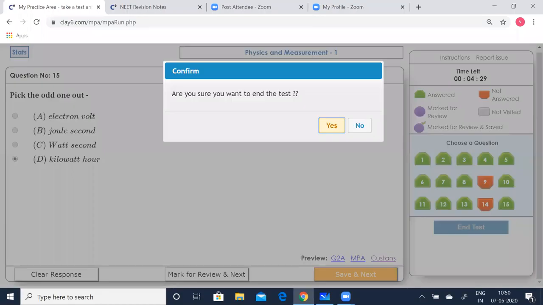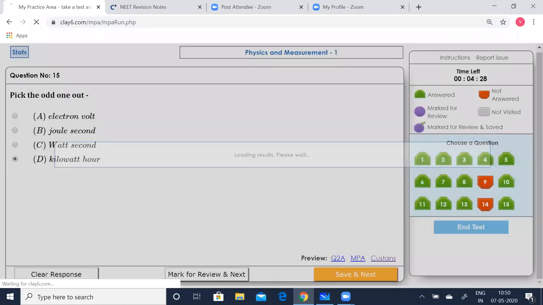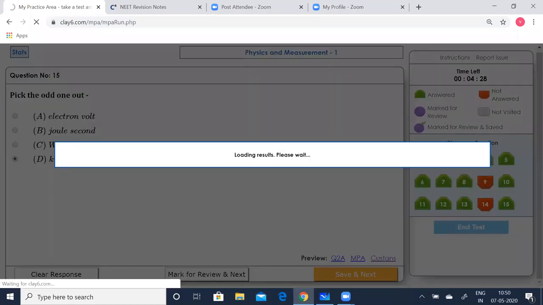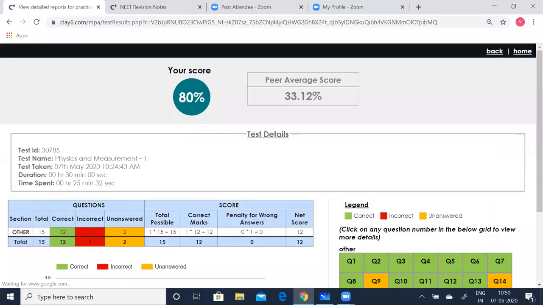Now finally you can end the test. Yes, you are sure to end the test. The results are getting loaded. So you can see which are the questions you went wrong.